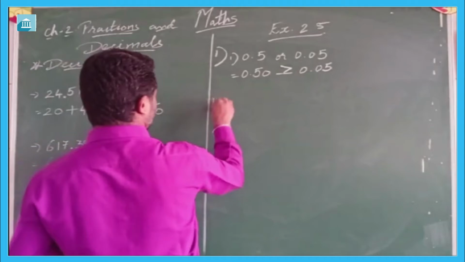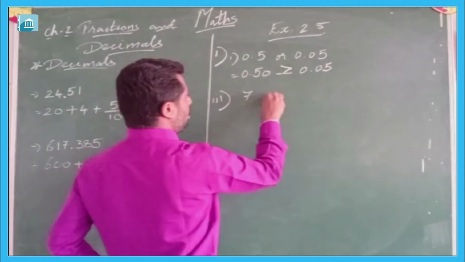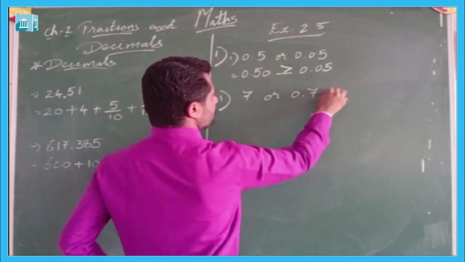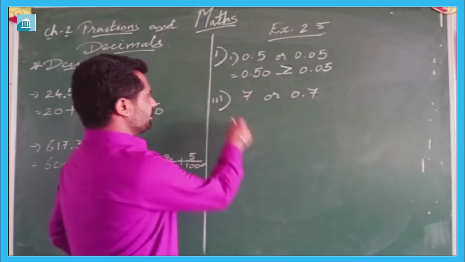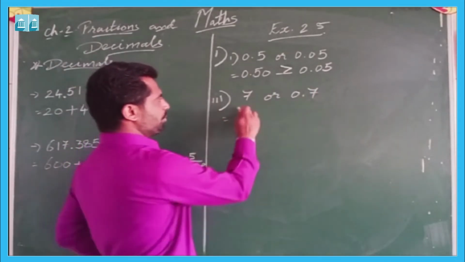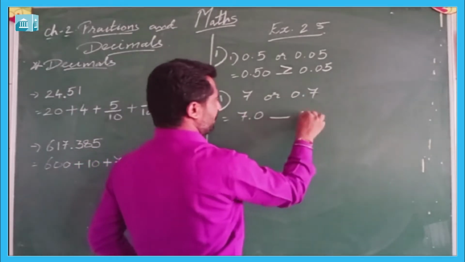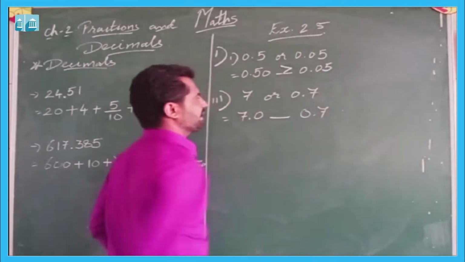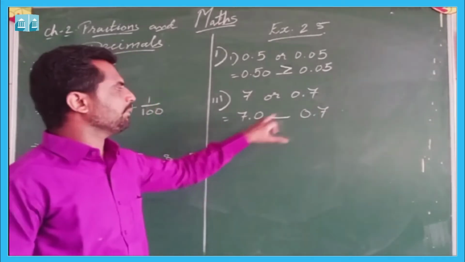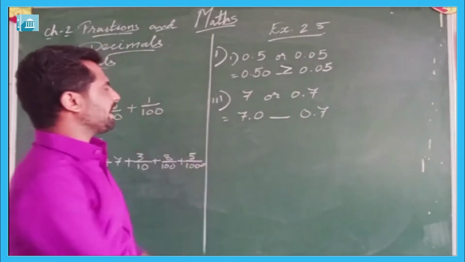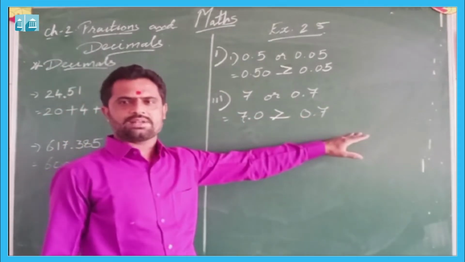That is the question number 3. 7 or 0.7. So here to make it like decimal, it will be 7.0 and here it will be 0.7. Here clearly it is seen that here 7 is the whole number, here the whole number is 0, so we can directly write 7.0 is greater than 0.7.